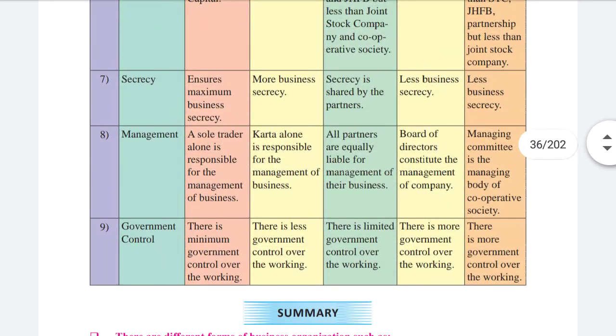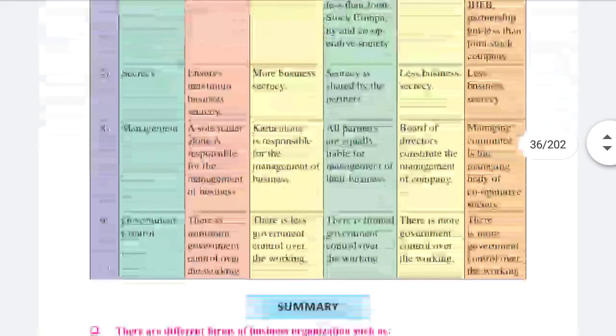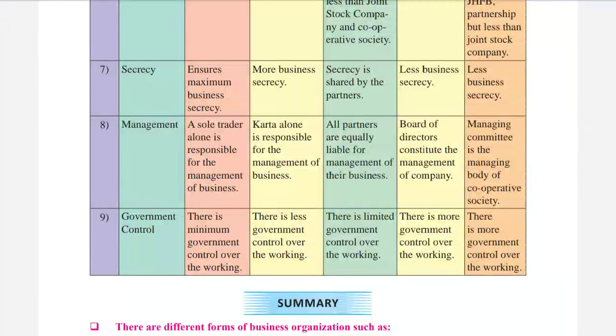Okay. Then management: the sole trader has to take care. In joint Hindu family, the Karta has to take care of the management. Then in partnership firm, all partners are equally liable. And over here in joint stock company, the board of directors constitutes the management of the business, and in cooperative society, the management committee is the managing body.